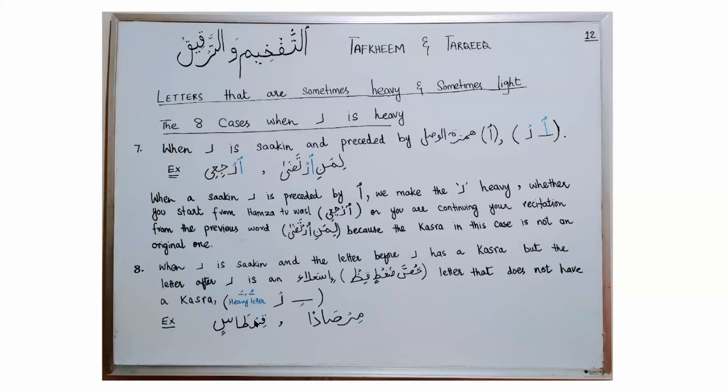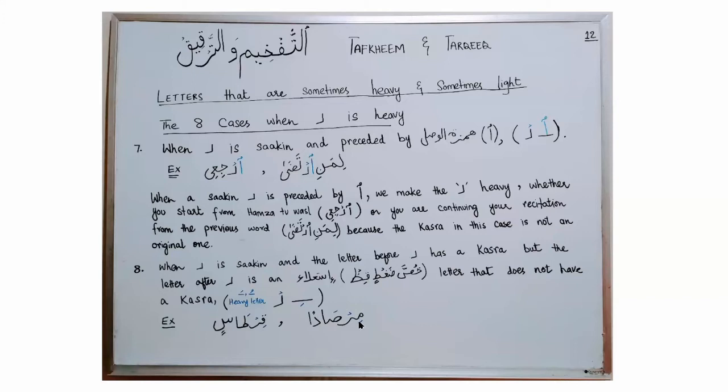We see in this example. Letter ra is sakin. The letter which is after letter ra is from isti'ala. This is letter ta. It is from Hussadaq Tinkil. And this letter ta does not have a kasra. So you will recite letter ra with tafkhim. You will say kirtasin. In this situation, you see letter Sad is from Hussadaq Tinkil, one of the letters of isti'ala, and the isti'ala letter does not have a kasra.